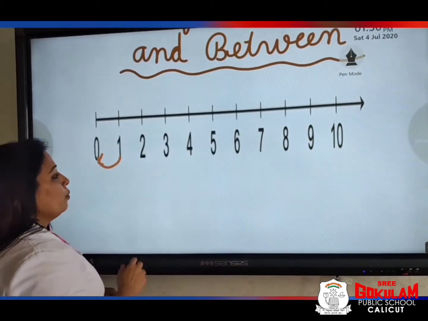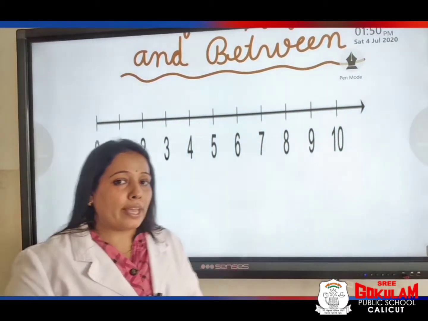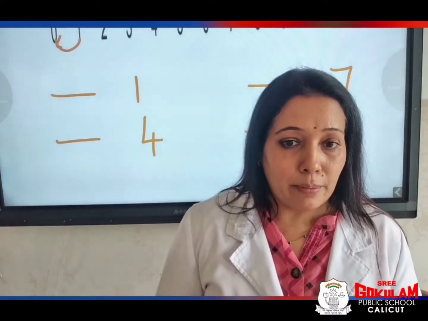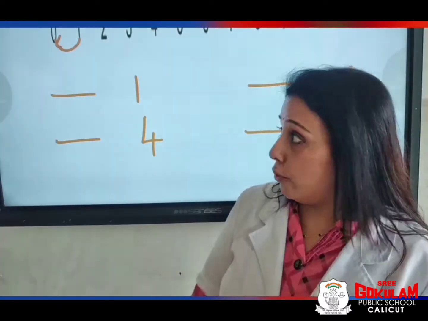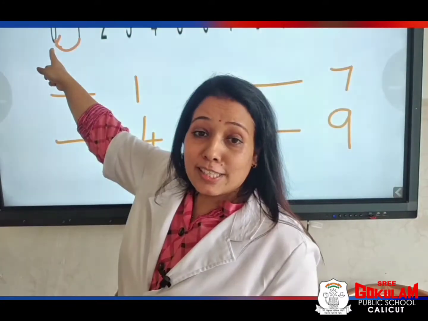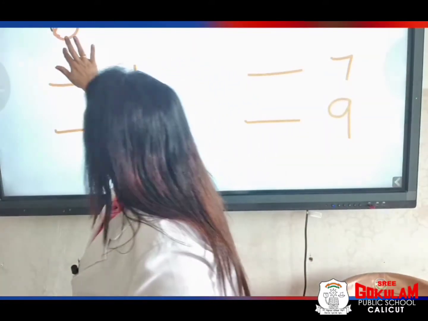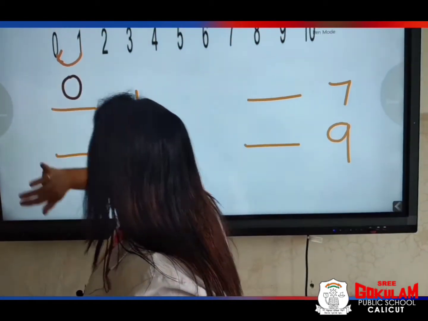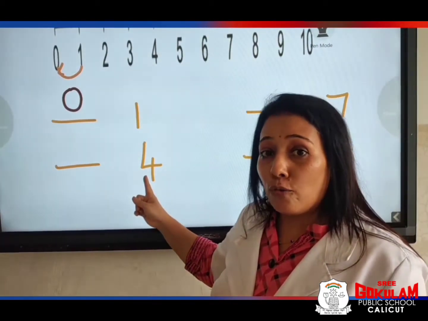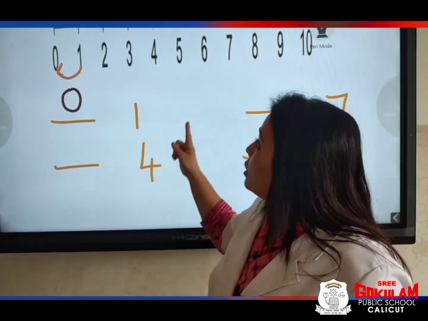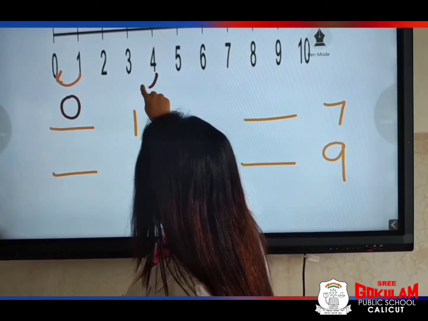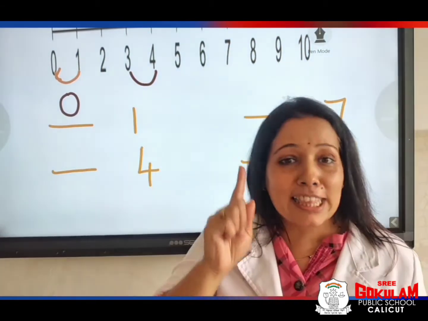Yes. Now, please take your rough book and write the same. Okay. Yes, children. Now, please tell me the number that comes before 1. Yes, before 1. Yes, it is 0. So, write here 0. Next, which number is this? Yes, it is 4. Which number comes before 4? Yes, let me check. Yes, it is 3.